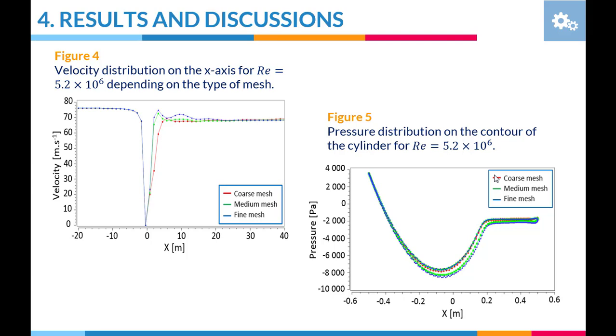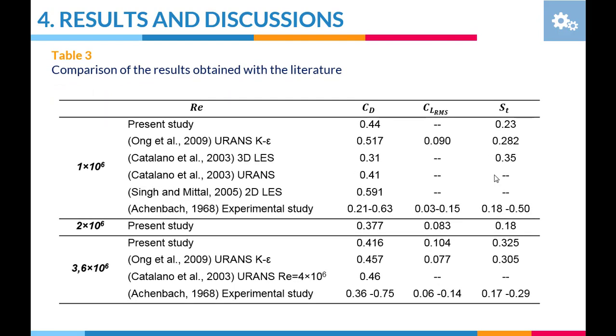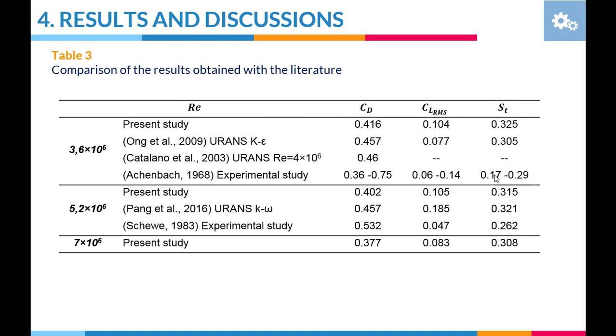The results obtained from the medium mesh for a time step of 0.00251 are compared with those obtained in the literature. Generally, current predictions are within the range of experimental data and within reasonable limits, consistent with published numerical results. It can be seen that the drag coefficient has a maximum variation of less than 15% compared to the results of the authors Catalano, Ong, and Fang for the turbulence model according to the two types of equation, K-epsilon and K-omega.